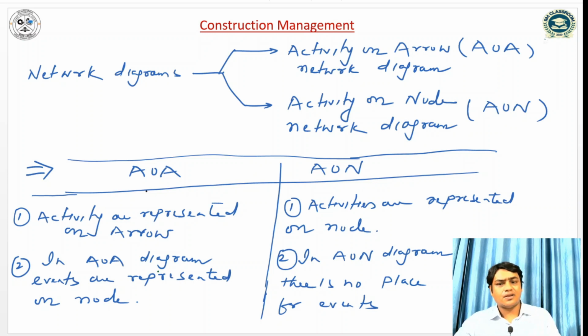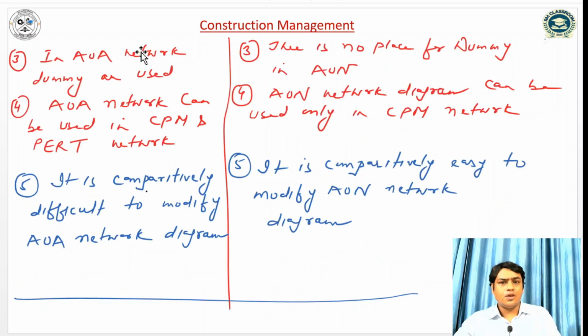And in the activity on arrow diagram, events are represented on nodes, and in the AON diagram, there is no place for the events. In the AOA network, dummies are used. So what is a dummy? A dummy takes no time. It is only a logical relationship made. No resources are required, no time is required. So in the AOA network dummies are used, but there is no place for dummies in activity on node.